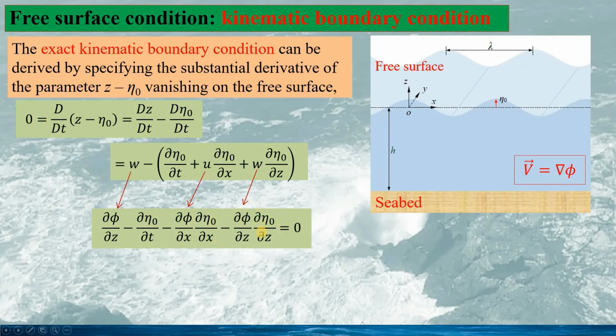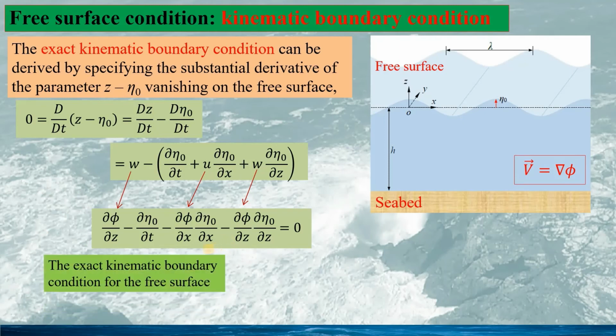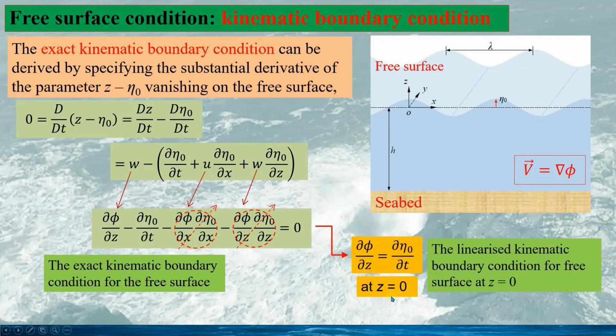So these are the exact kinematic boundary condition for the free surface. However, if we look at the expression, this term and this term are second order terms compared to the first 2 terms. So these 2 terms can be dropped, and the kinematic boundary condition can be linearized as this. So this is given at z equal to 0.